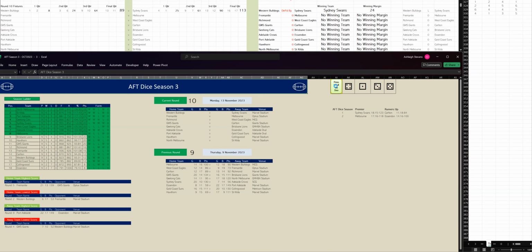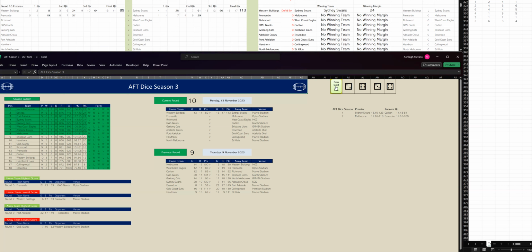It is Fremantle versus Melbourne at Optus Stadium. Let's go to the first quarter. And Freo have kicked 3-1 to Melbourne 1-1. All right, let's go to the second quarter. Sydney are in the top 4 now. Fremantle have kicked 2-6 to Melbourne 3-4. And at halftime, Fremantle are leading by 8 points, 5-7-37 to Melbourne 4-5-29.